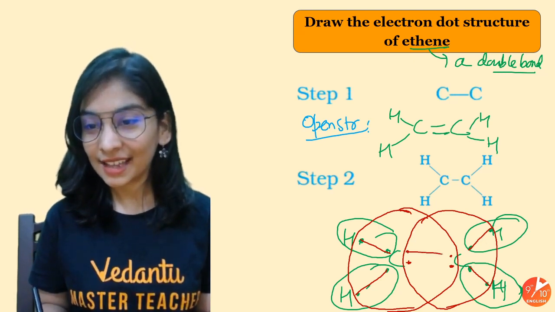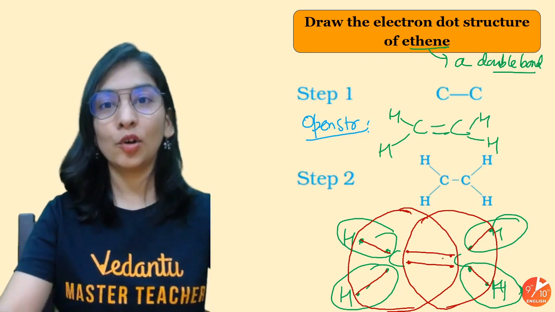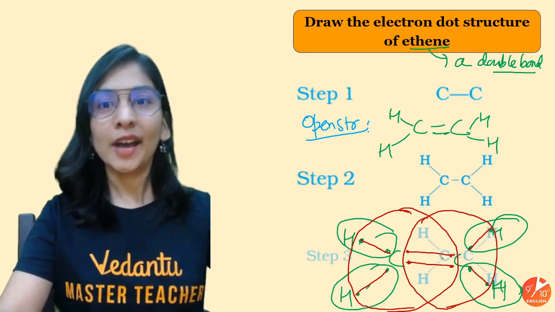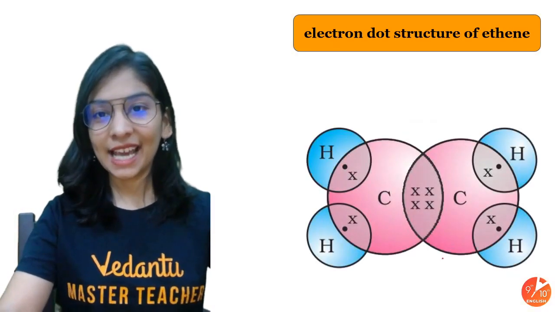And here that's a double bond. Why? Because 2 electrons shared make a single bond, and 4 electrons being shared between 2 atoms make a double bond. And my job is done. Not for this class though. I hope you're able to understand it.